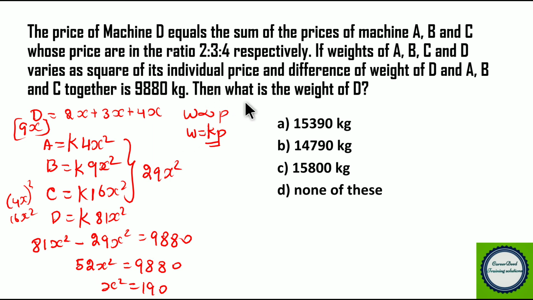Now they are asking us to find the weight of D. If you want to find the weight of D, it is nothing but K into 81x square. So here you don't need to worry about the proportionality constant. So 81 into 190, we get 15390. That is option A. Now we found the weight of D is 15390. This becomes our answer.